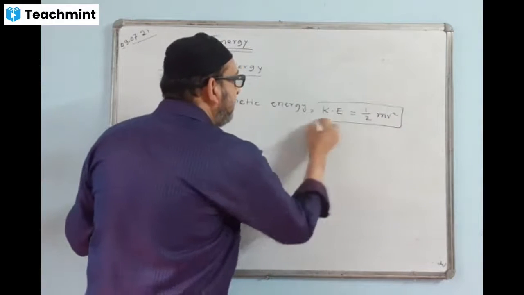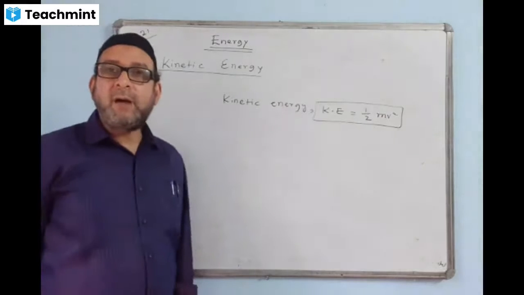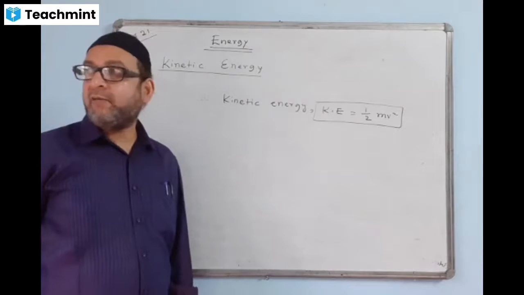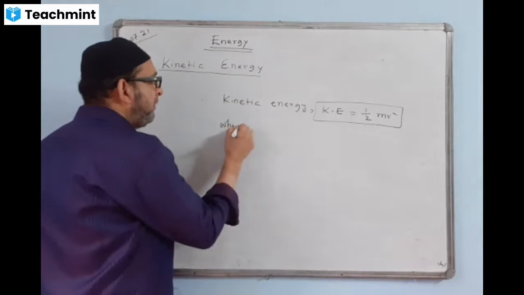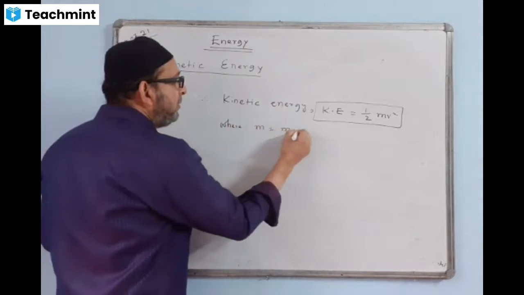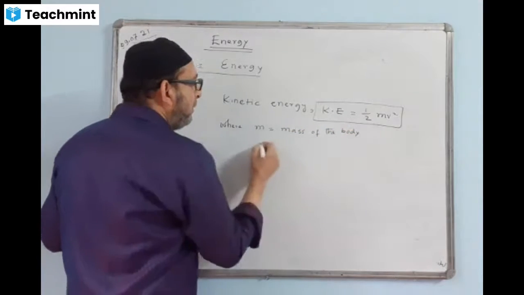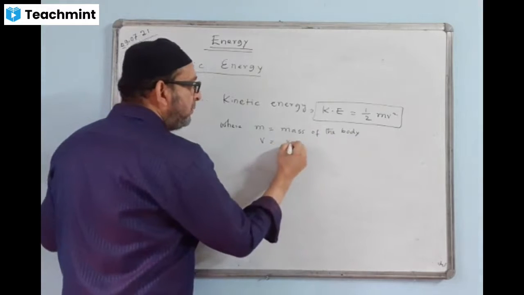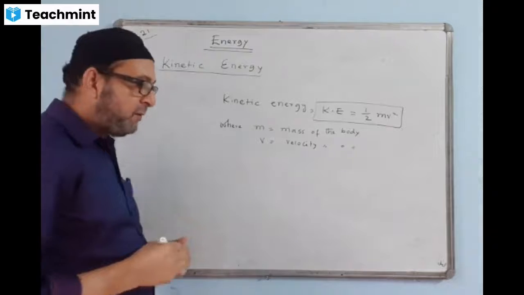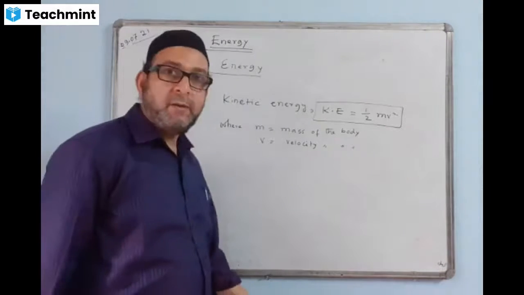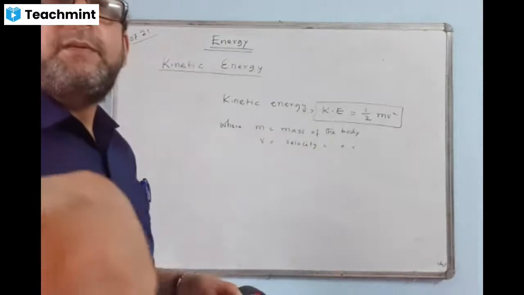The kinetic energy formula is 1 by 2 mv square, where m is the mass of the body and v is the velocity of the body. Please write down.